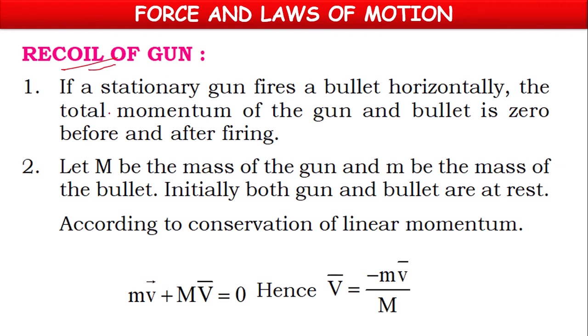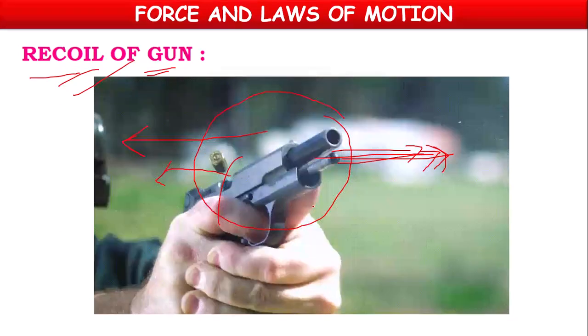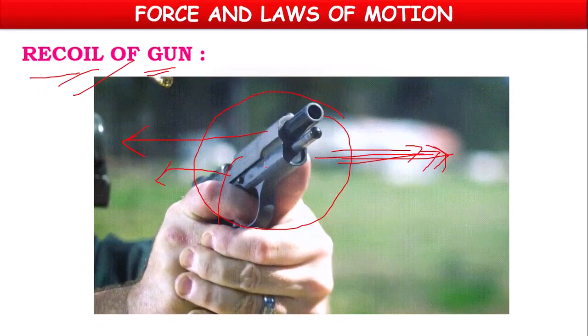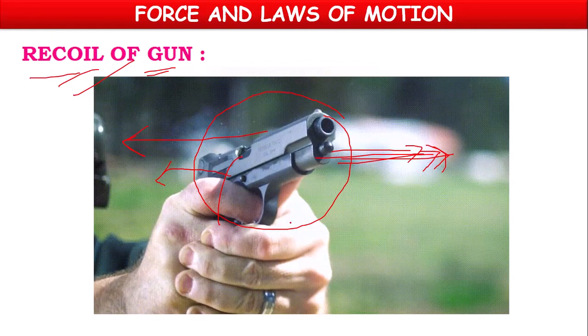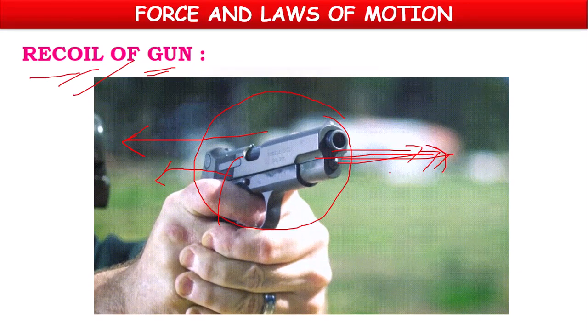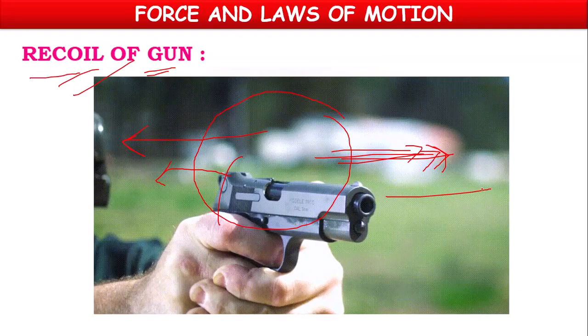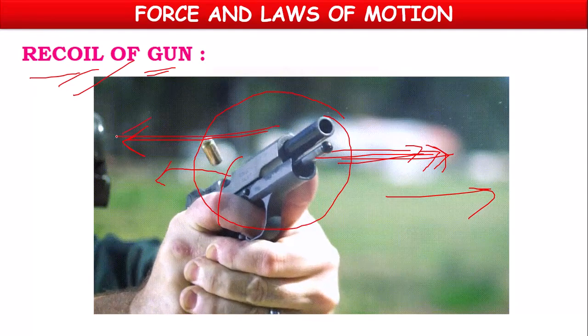If a stationary gun fires a bullet horizontally, the total momentum of the gun and bullet is zero before firing. Before firing, the bullet is at rest, the gun is at rest, so total momentum is zero. But after firing, the bullet goes forward and the gun goes back.